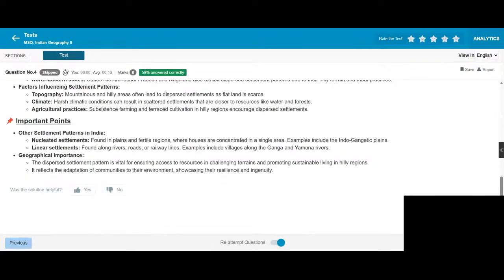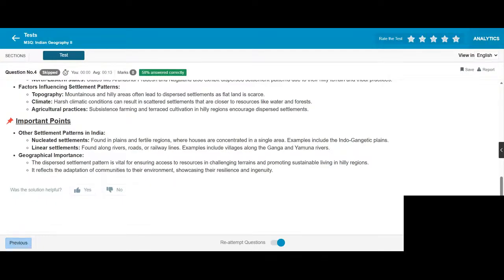Other settlement patterns in India: nucleated settlements are found in plains and fertile regions where houses are concentrated in a single area. Examples include the Indo-Gangetic Plains. Linear settlements are found along rivers, roads, or railway lines. Examples include villages along the Ganga and Yamuna.